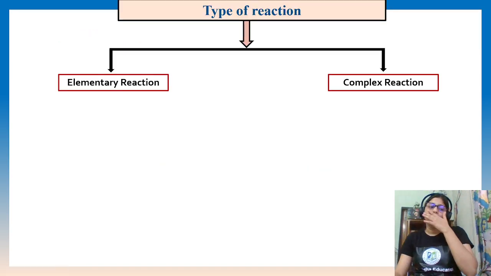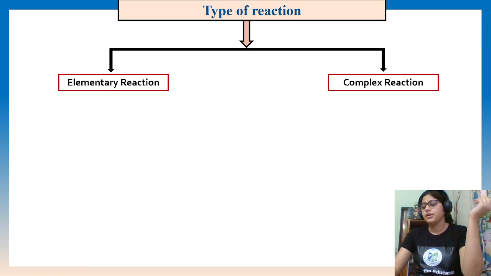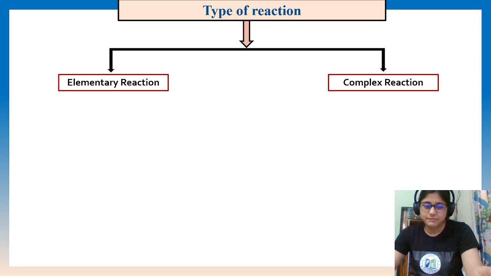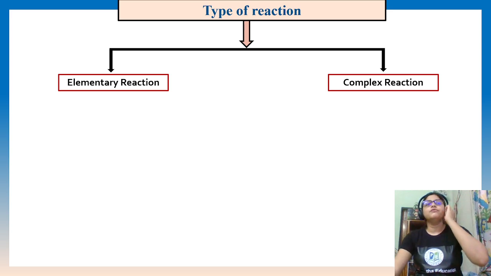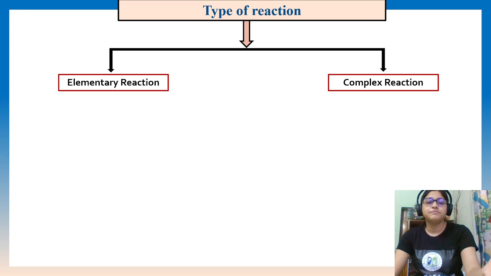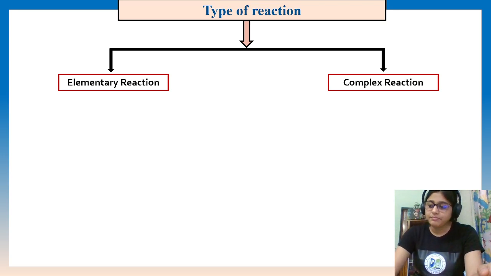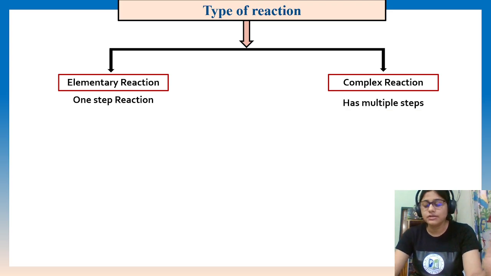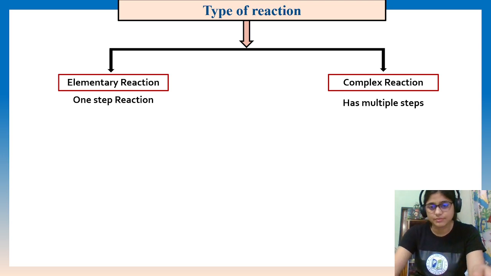Okay, now a different topic, types of reactions. Generally we can define reactions in various ways, but here we are defining them by looking at the steps. A reaction can be elementary, having only one step, or a multi-step, complex reaction with multiple steps.